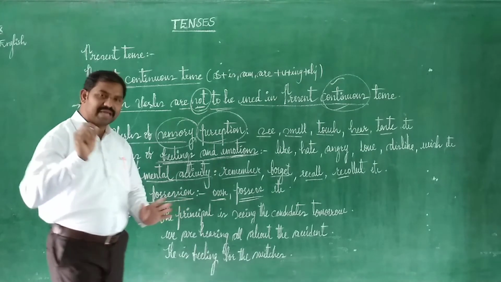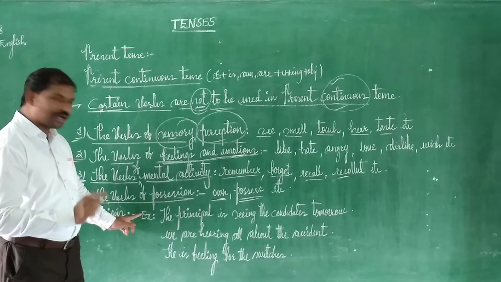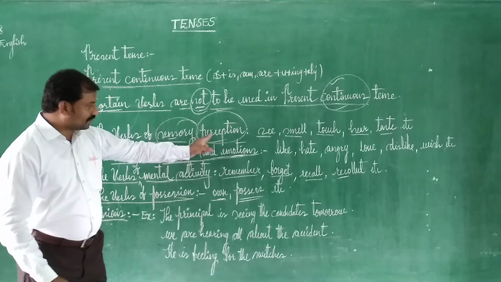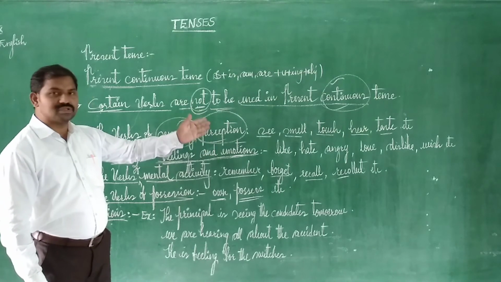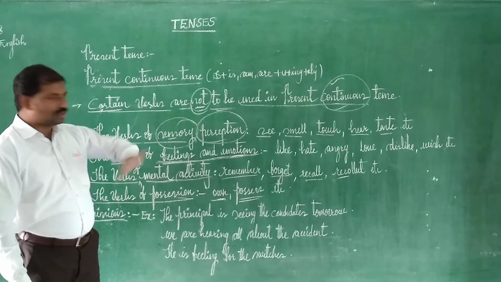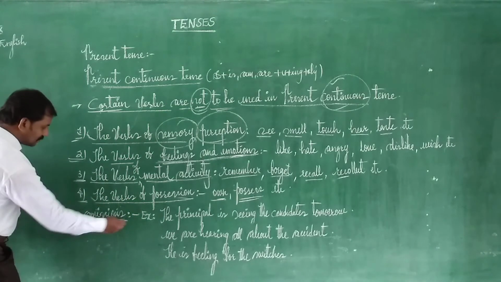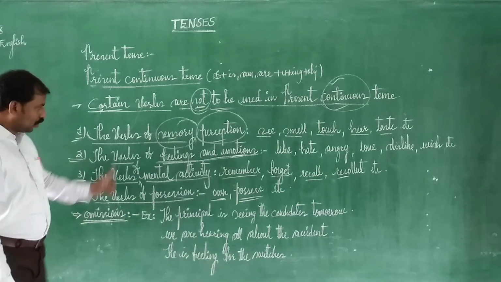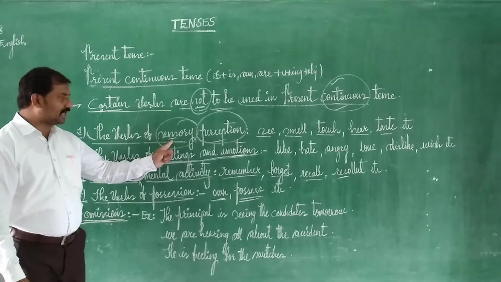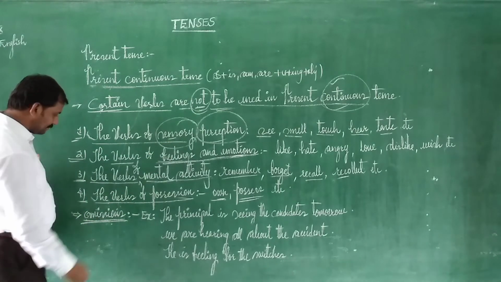There are some exceptions whenever we are not using them in the sense of sensory perception. Whenever we are using them from another point of view, those verbs can be used in the continuous tense. For example, I am giving you some exceptions where those kinds of verbs are not used in the sense of sensory perception. Look at this.